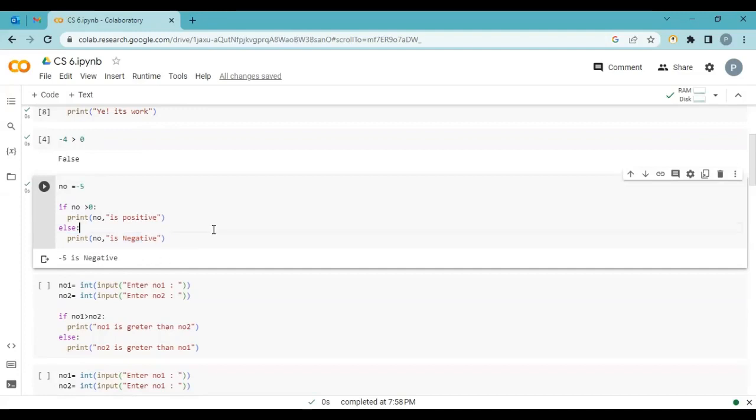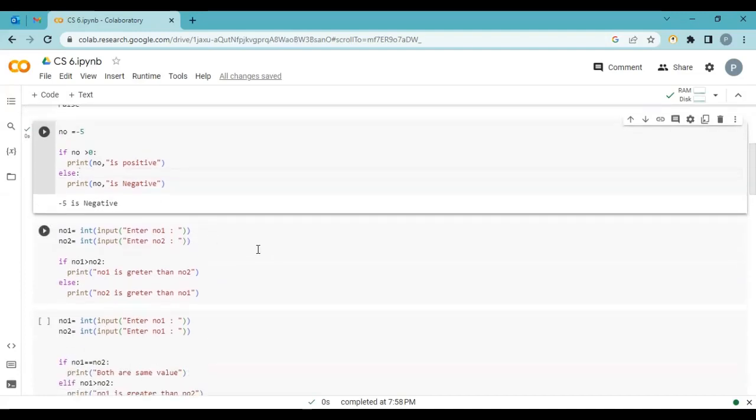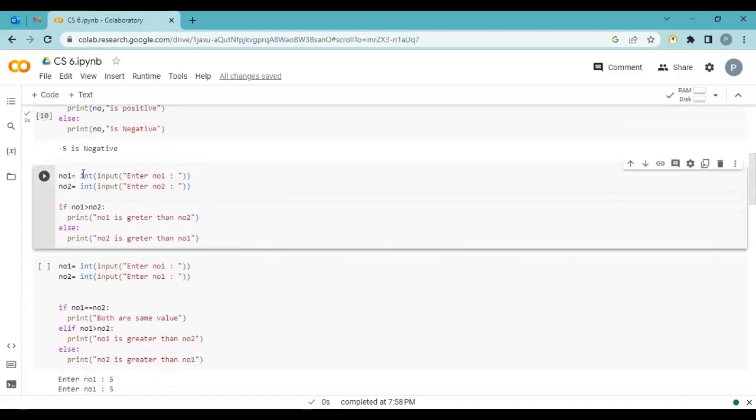Okay, let's understand this if else more in one more example. We are asking for user input. Now we know very well what input does, and why we use int. So we ask the user to give two numbers. They're stored in number 1 and number 2, and we check if number 1 is greater than number 2. If yes, then we print number 1 is greater than number 2. Else, number 2 is greater than number 1. So basically this program checks which number is greater, 1 or 2.